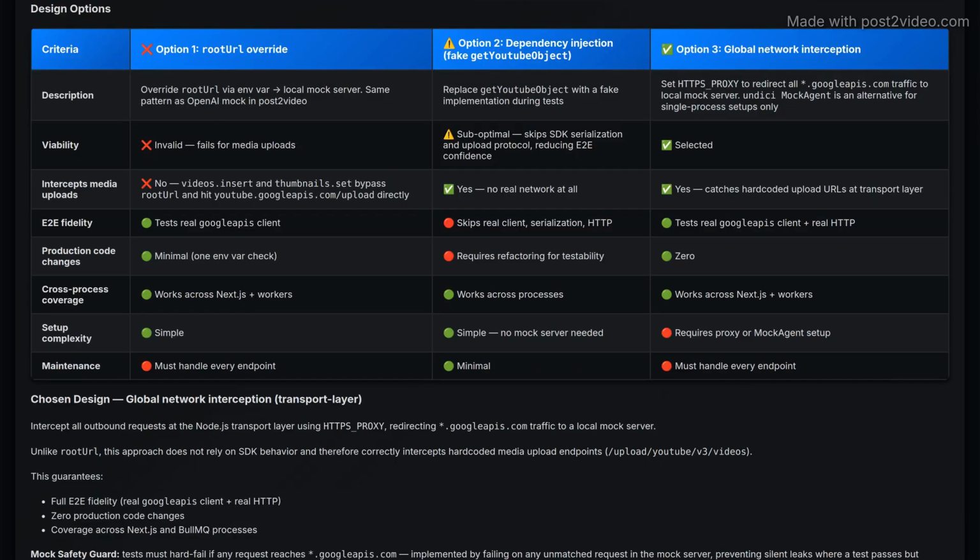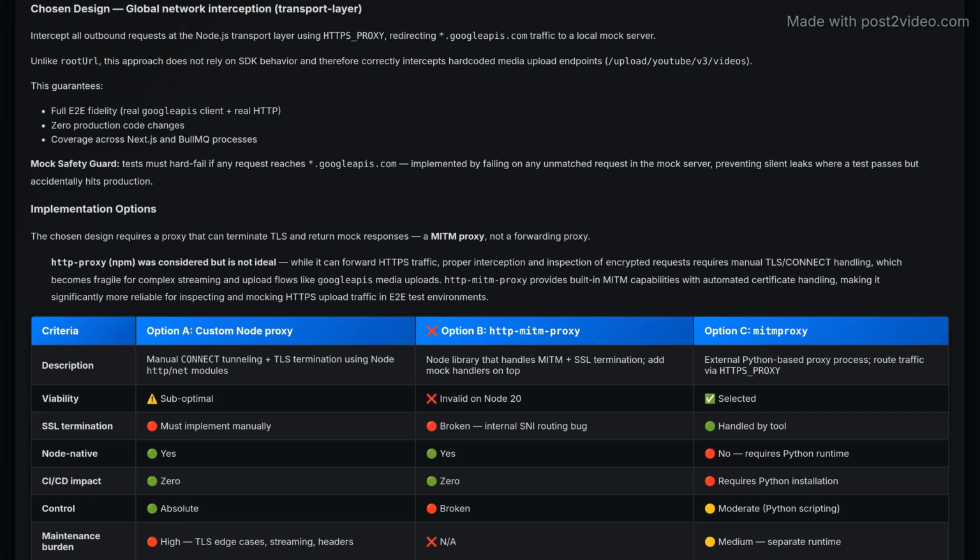Different design options are compared, with the third option, global network interception, proven to be the most viable for intercepting media uploads effectively without major code changes. The chosen design intercepts outbound requests globally using HTTPS proxy, ensuring all upload requests are properly handled through the local mock server while adhering to E2E test fidelity.